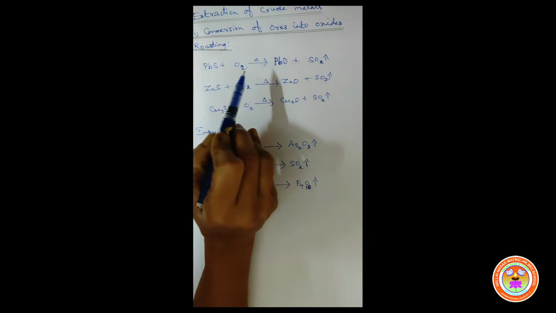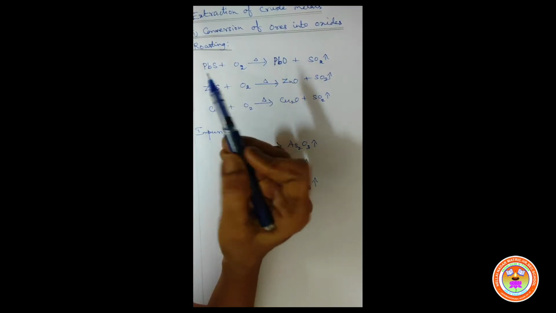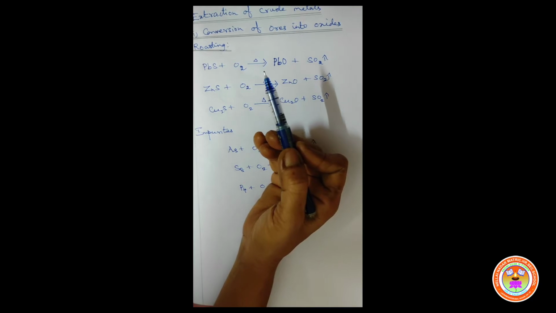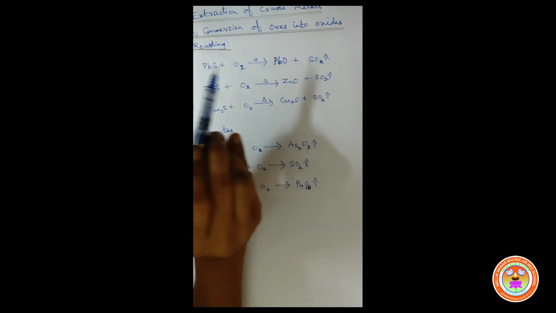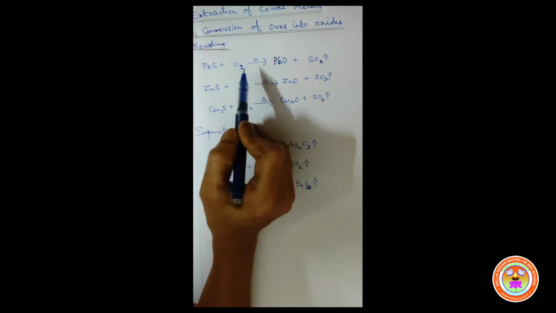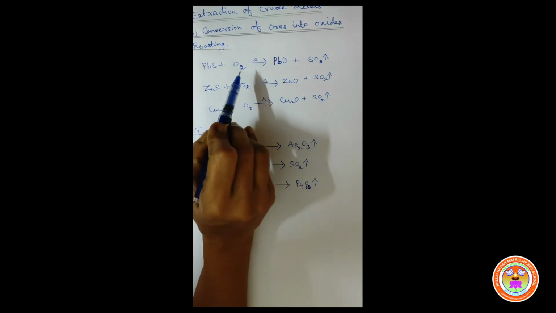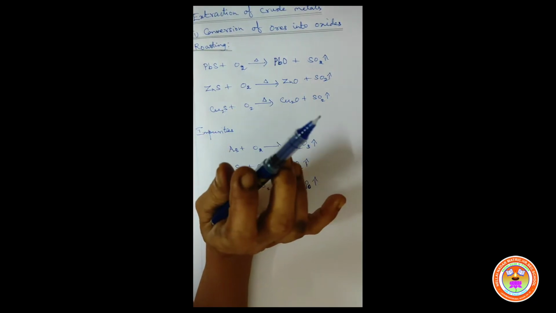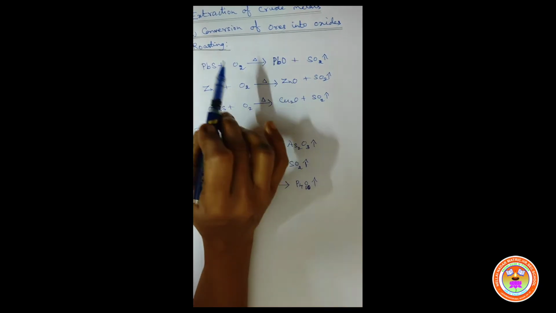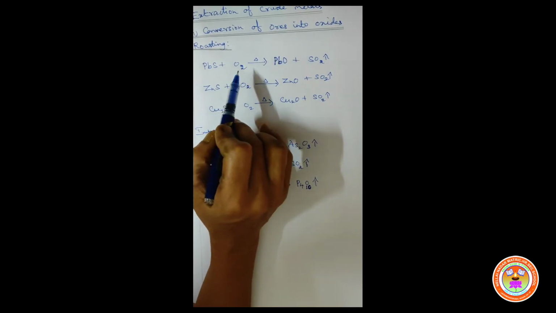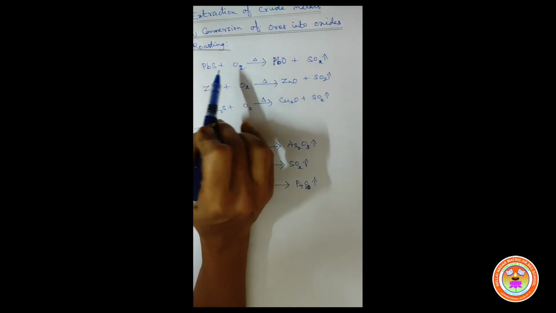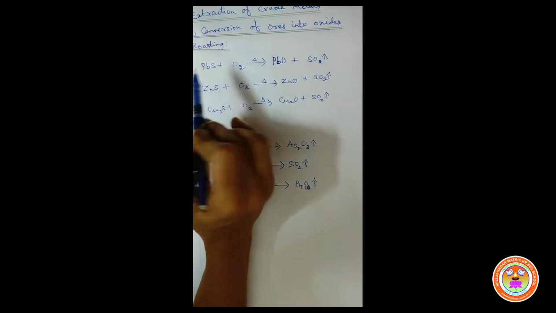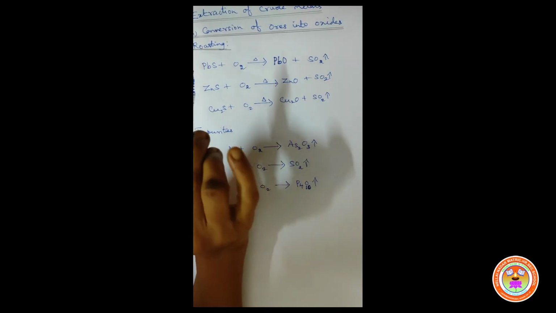Then generally the process is carried out in the presence of excess of oxygen. And the concentrated ore is heated with excess of oxygen below the melting point of the metal in a suitable furnace. Understand, children? So when the sulfide ores are heated with excess of oxygen below the melting point of the metal, the sulfide ore will be converted into their oxides.